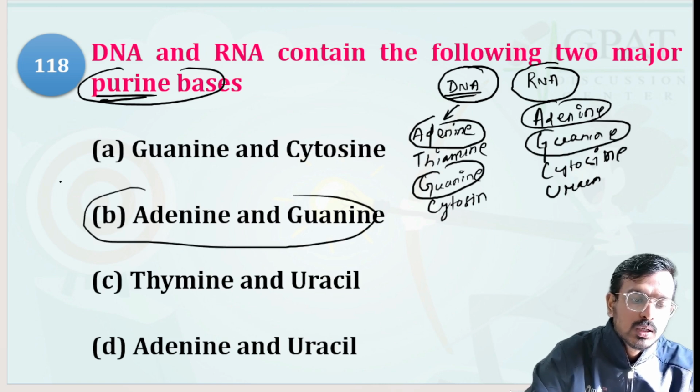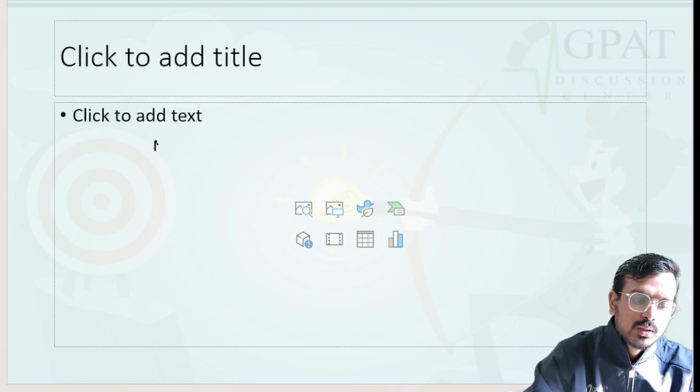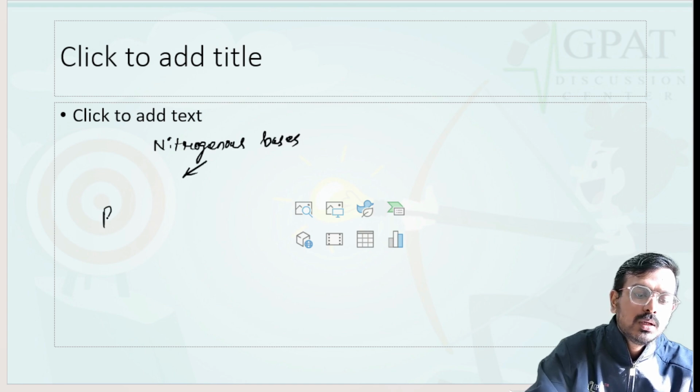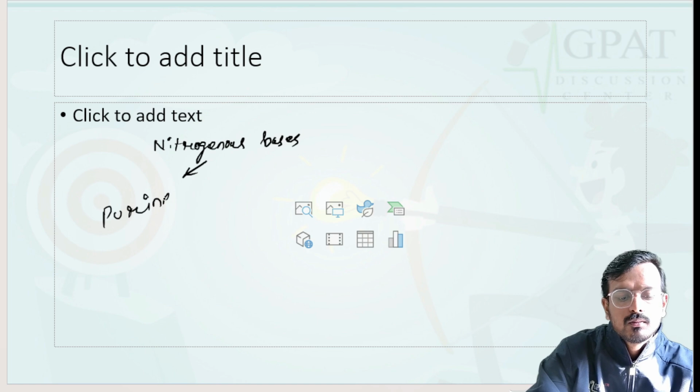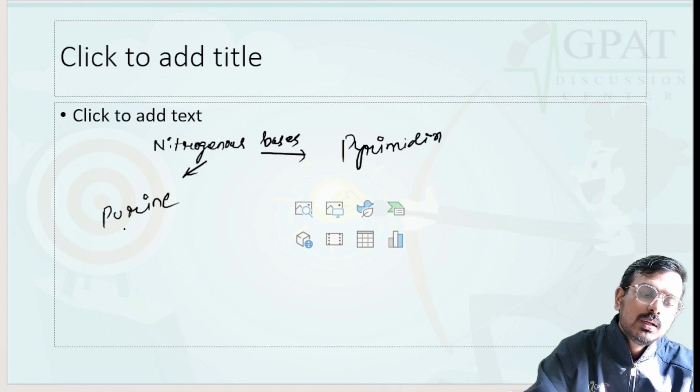So we have two types of nitrogenous bases. Let me explain in a blank slide. One is purine, another one is pyrimidine. What are the purine examples?